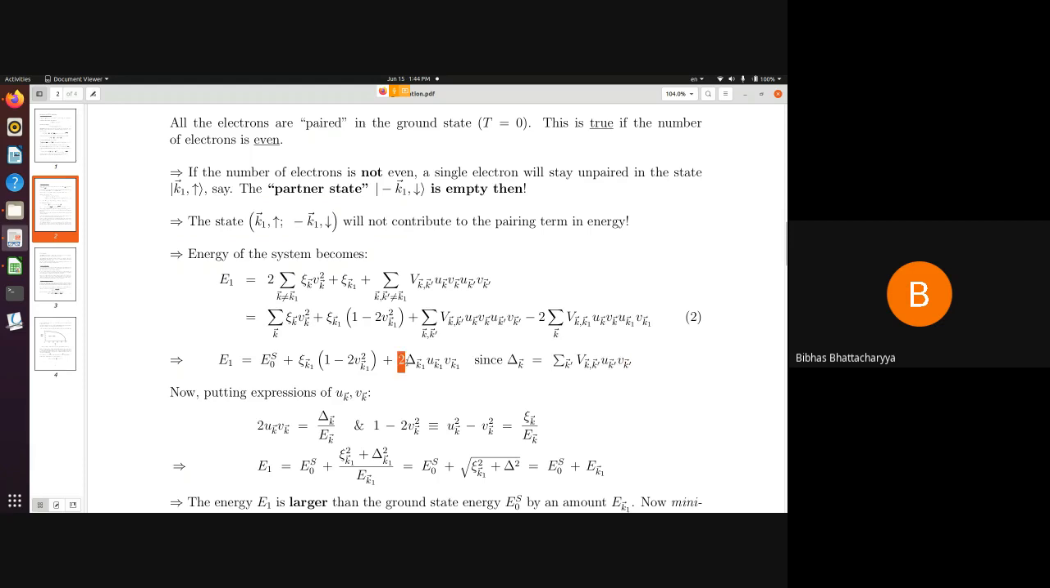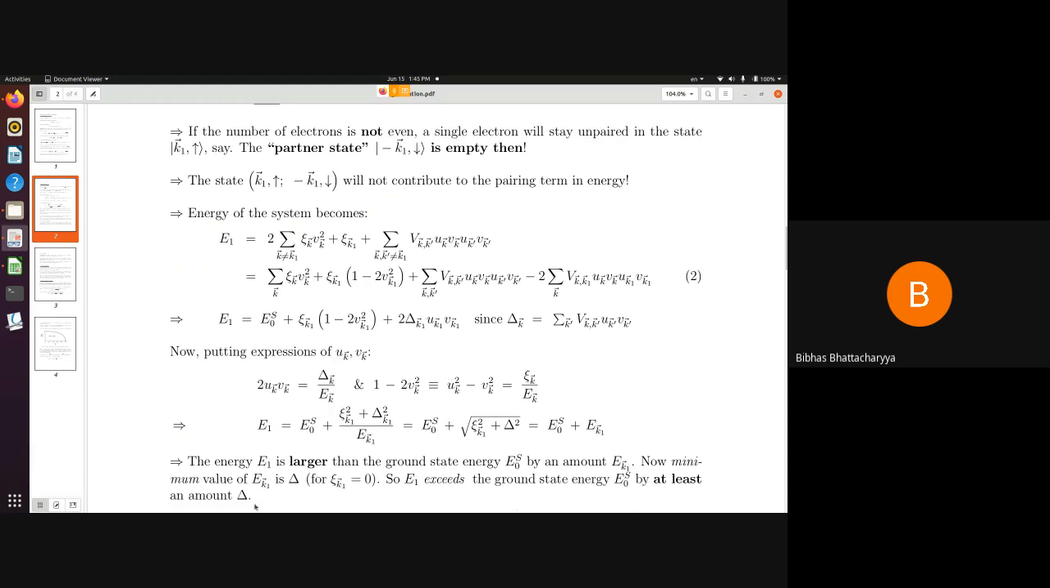Okay, so actually there is a minus sign in front of VKK prime, so that makes it a plus sign, so it is twice delta K1 UK1 VK1. Now I know that twice UK VK is given by this expression and 1 minus 2 VK square is given by this expression. So if I put them back over there, I really get this expression E0s plus xi K1 square plus delta K1 square over EK1. So after a simplification, this is simply written like this: E0s plus EK1, where EK1 is the square root of this thing.